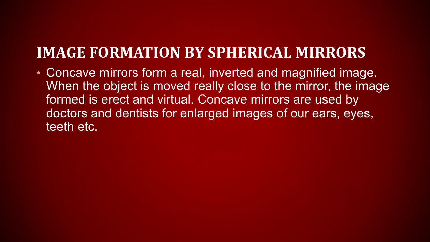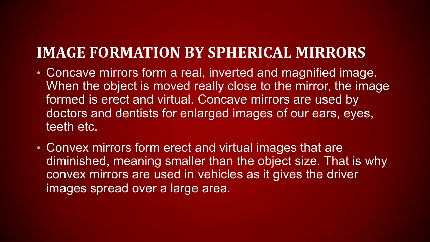Image formation by spherical mirrors. Concave mirrors form a real, inverted and magnified image. When the object is moved really close to the mirror, the image formed is erect and virtual. Concave mirrors are used by doctors and dentists for enlarged images of ears, eyes, teeth, etc. Convex mirrors form erect and virtual images that are diminished, meaning smaller than the object size. That is why convex mirrors are used in vehicles, as they give the driver images spread over a large area.